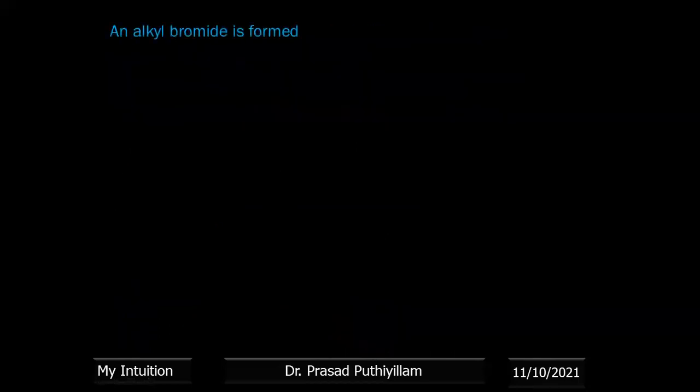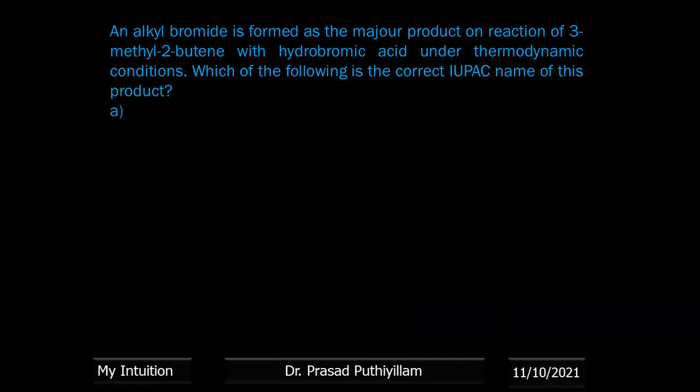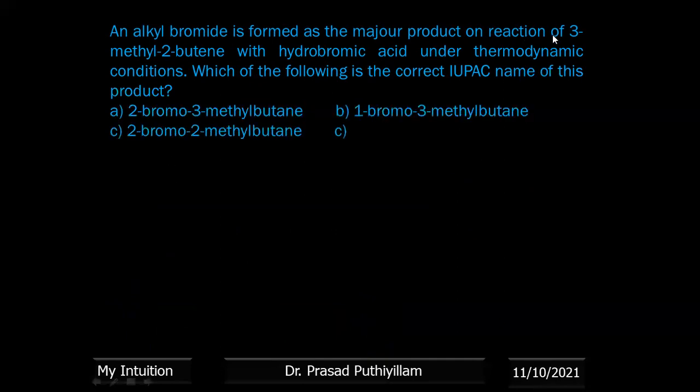Now, an alkyl bromide is formed as the major product on reaction of 3-methyl-2-butene with hydrobromic acid under thermodynamic conditions, that is just normal heating. Which of the following is the correct IUPAC name of the product? So 3-methyl-2-butene reacts with HBr. That means Markovnikov addition.